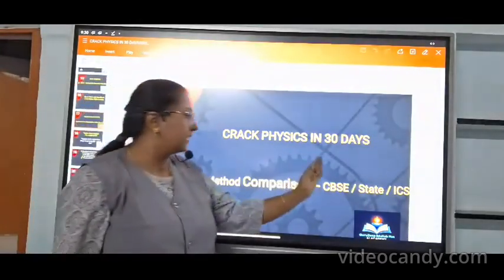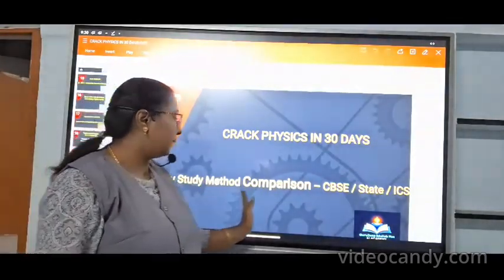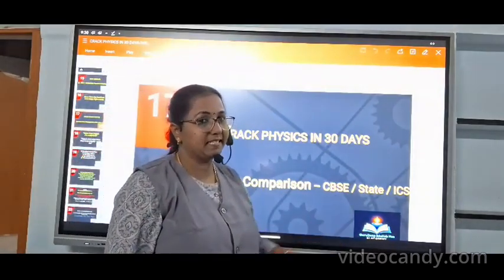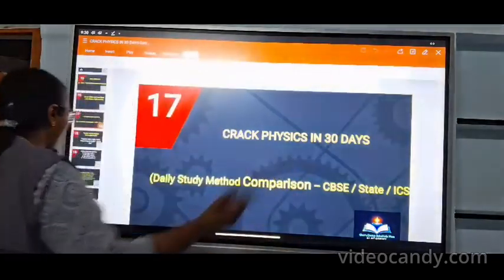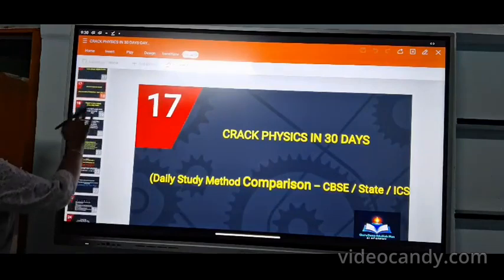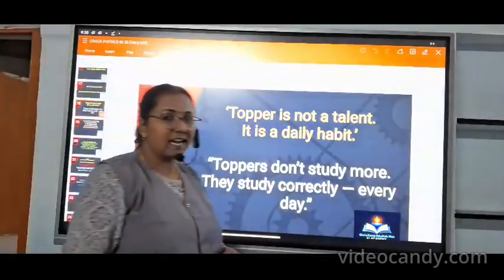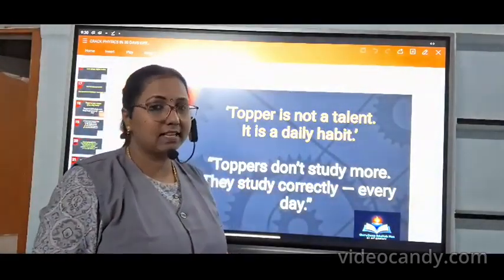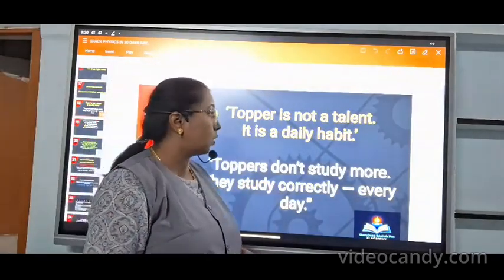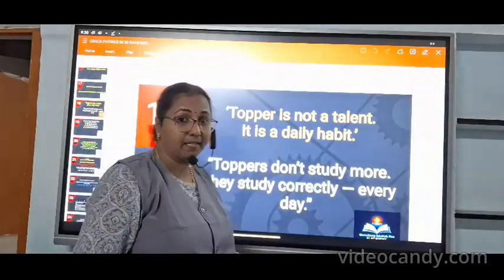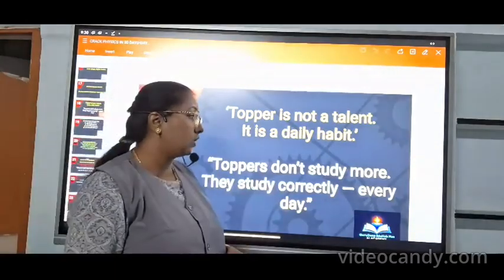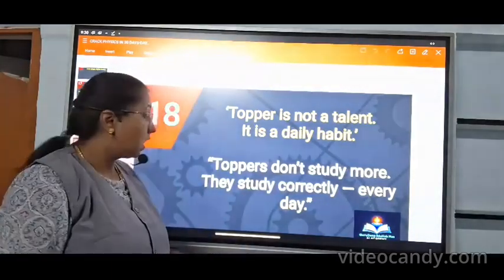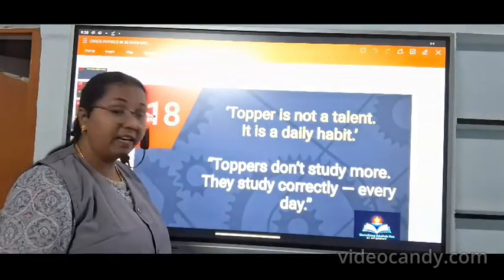So crack physics in 30 days. The daily study method comparison for CBSE, state board as well as IGCSE, all boards. Okay. And topper is not a challenge. We often say this truth: topper is not a challenge, it is a daily habit. Okay. So toppers do not study more. They study correctly every day.